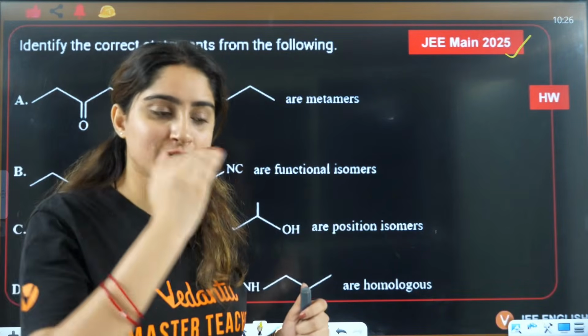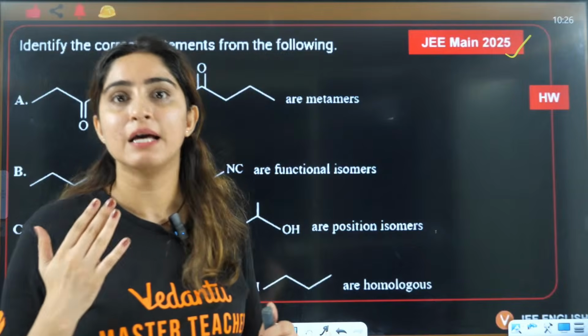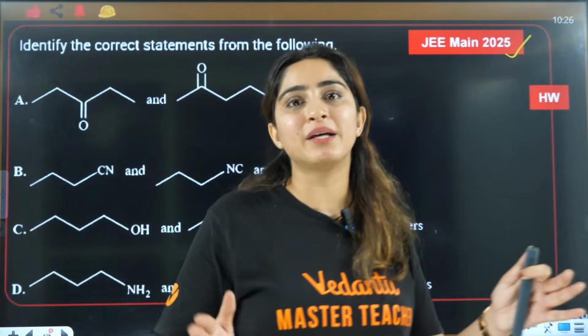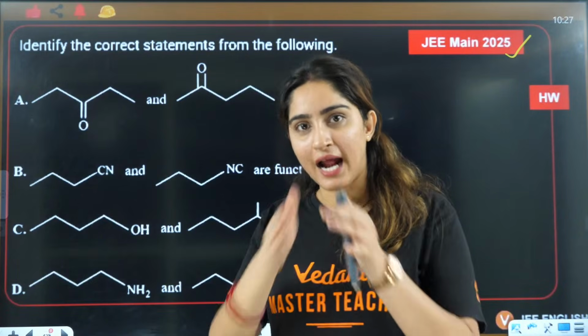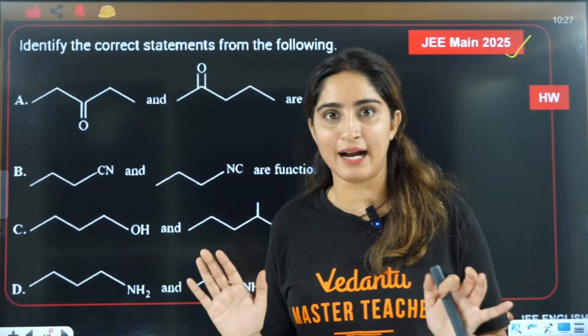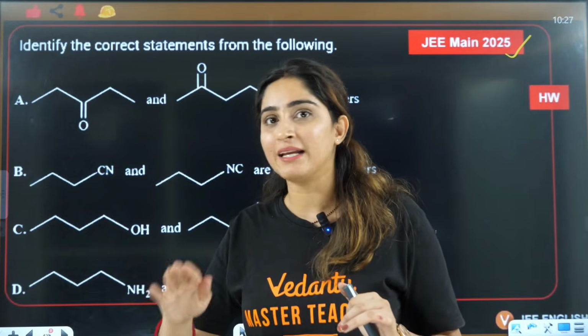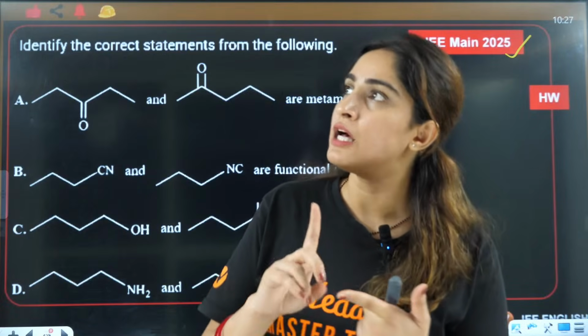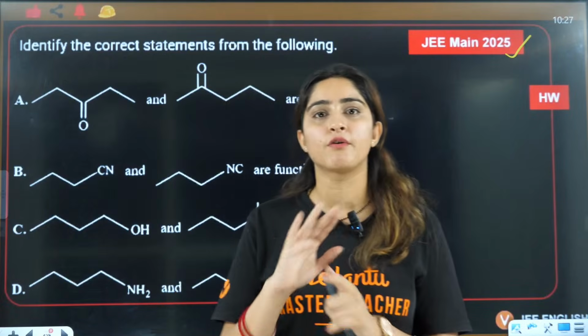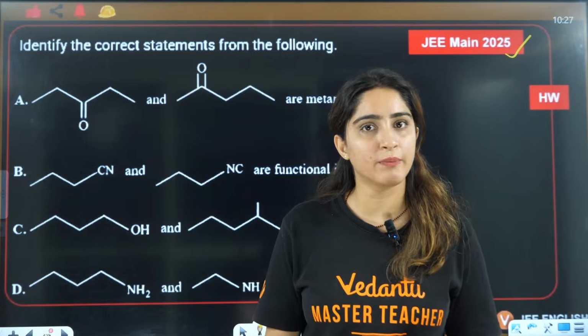You can only understand all these if there is a flow, so I keep the lectures like today, next day and next day, to finish the topic. Today we have done the first part, tomorrow and the next day, so by Friday your isomerism will be over.